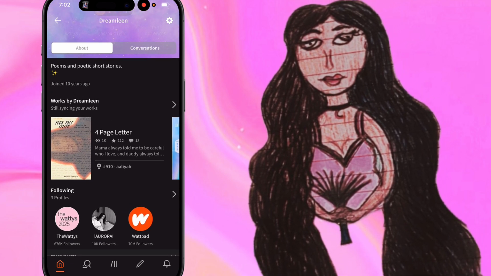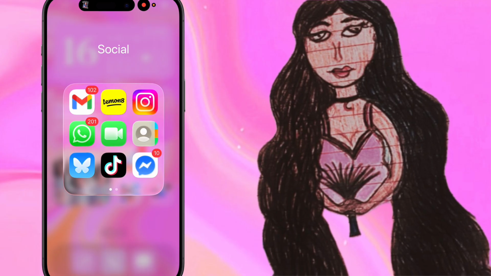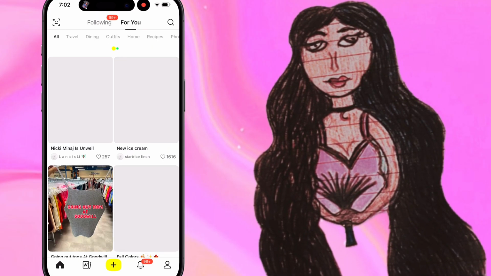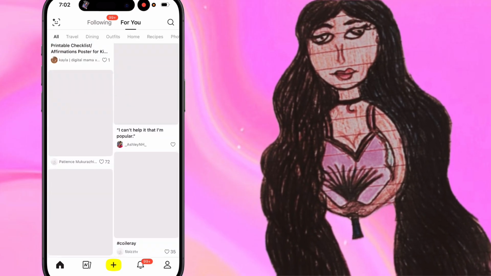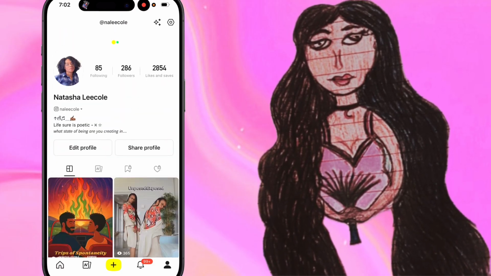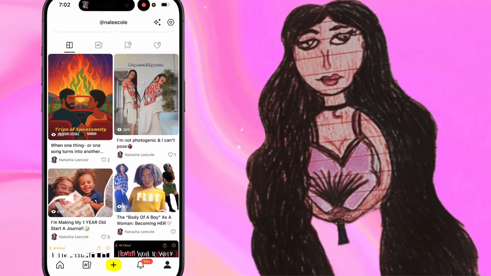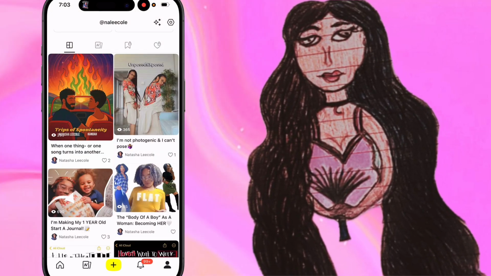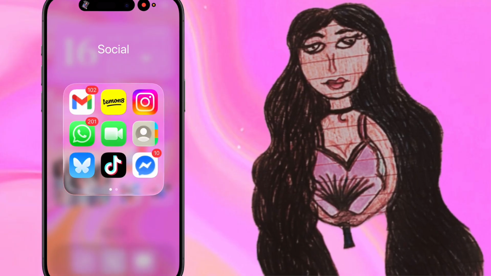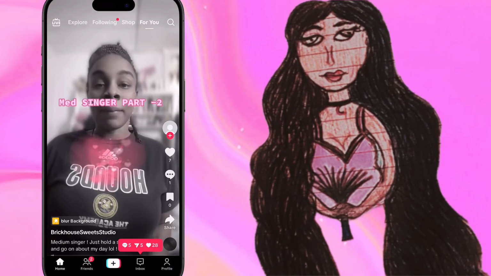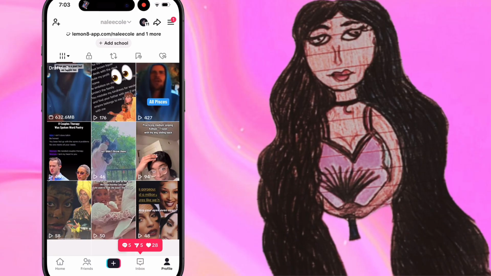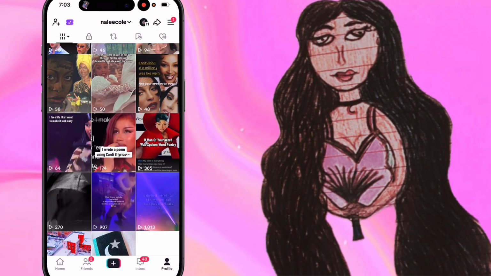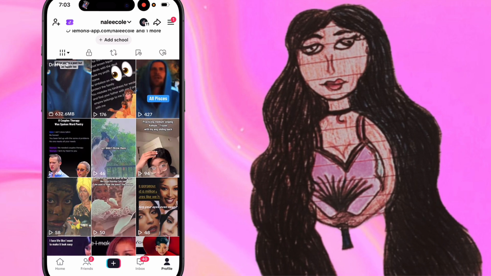In the social app, I have Lemonade, which I don't really use too much anymore, but I do come on here every now and then just to see what's on here. I haven't posted on here since around June when I was promoting the EP I was just talking about. So yeah. And then the other apps I don't really use as much. I just now started getting back into TikTok, because I started TikTok years ago and I didn't stay on. And so I just recently started posting on there again.